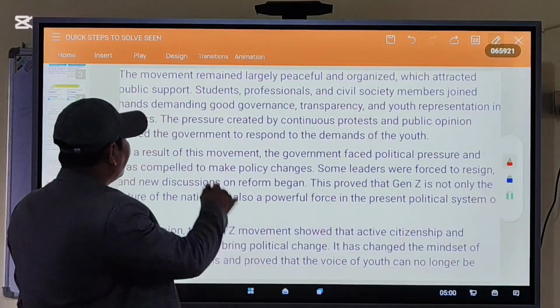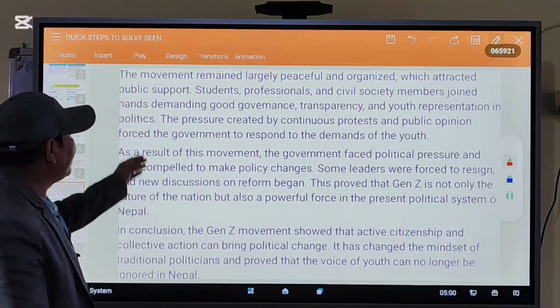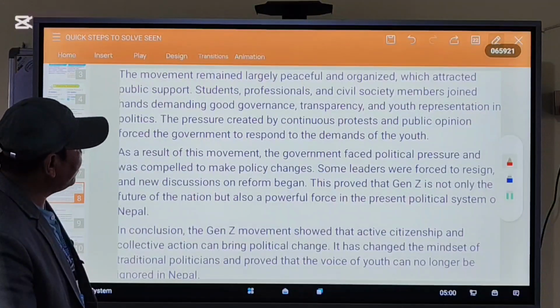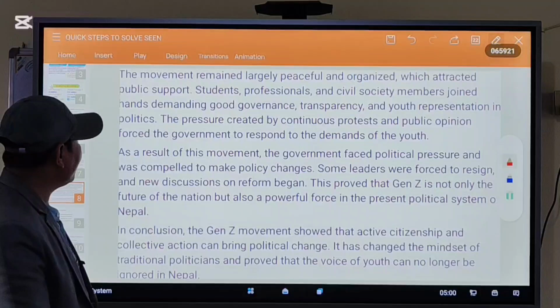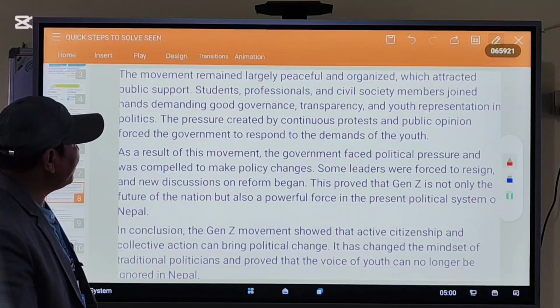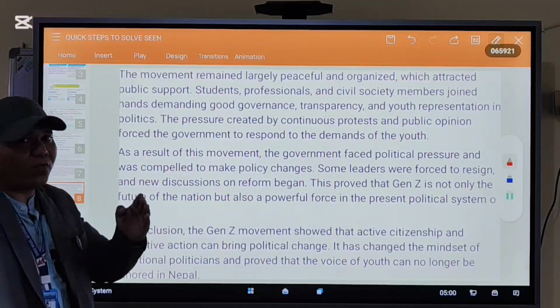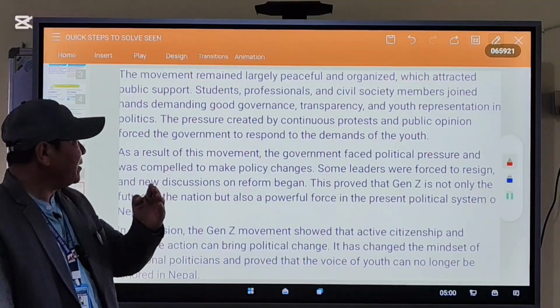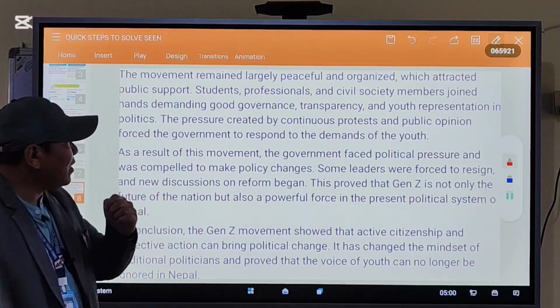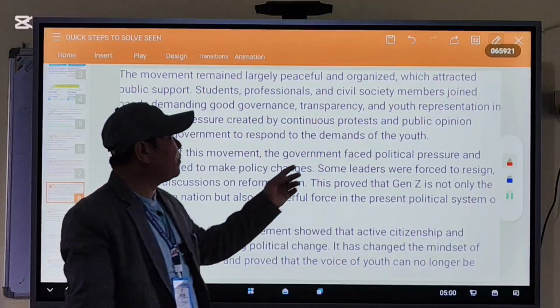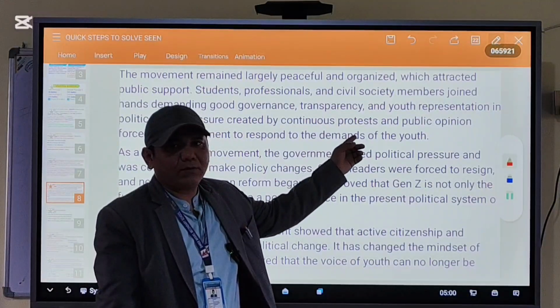Let me read the last line of the third paragraph. The pressure created by continuous protest and public opinion forced the government to respond to the demand of the youth. The pressure of the Gen Z helped to fulfill your demands.